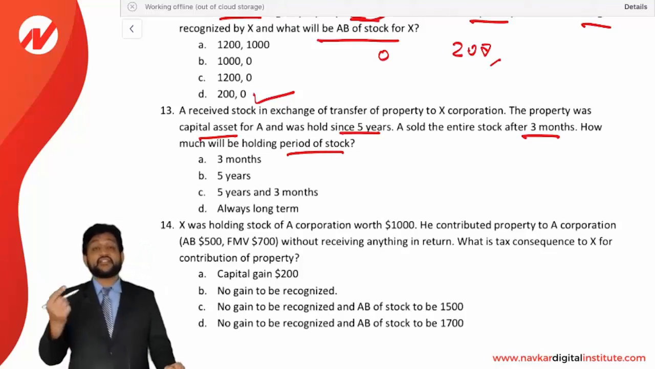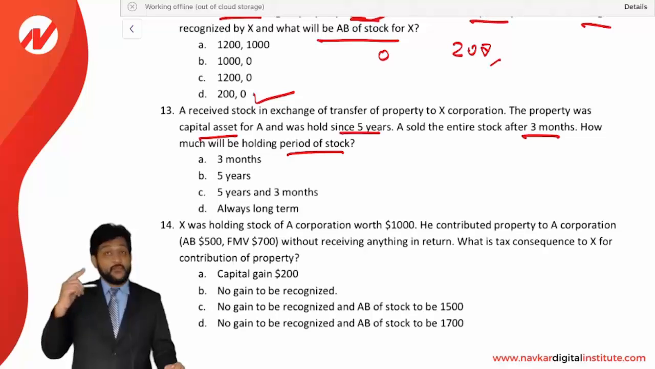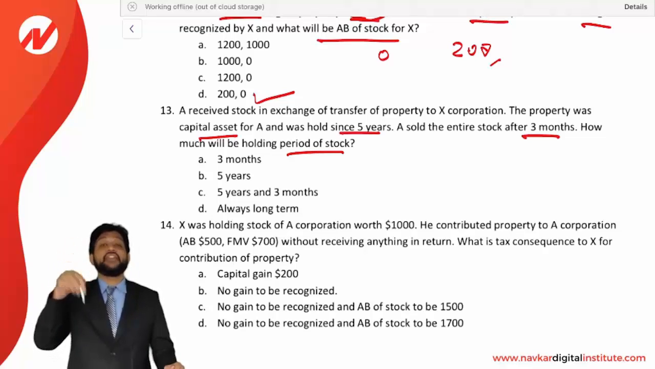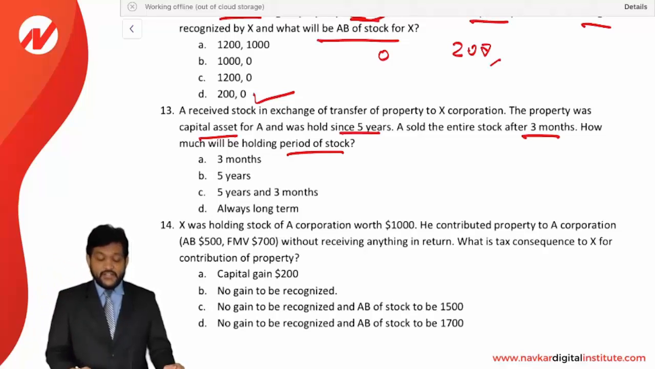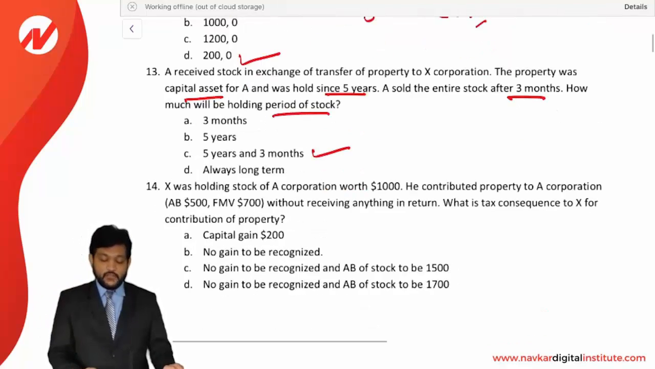See, you are receiving the stock in exchange of a capital asset. You remember that the holding period is going to be included in the holding period of the stock as you are receiving it in exchange of a capital asset. So it will be included. That's why the answer will be 5 years and 3 months. So 5 years plus 3 months. C is the correct option.